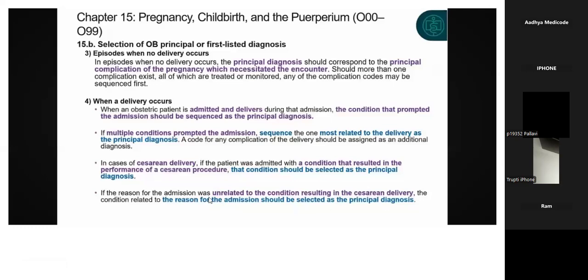So if the reason for admission is unrelated to the condition that resulted in the cesarean delivery, then whatever condition is related to the reason for admission should be coded as the principal diagnosis. So this is how we select the principal or first listed diagnosis in pregnancy scenarios, in the OB scenarios.